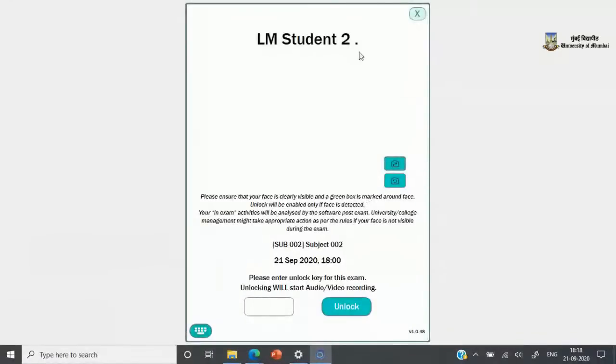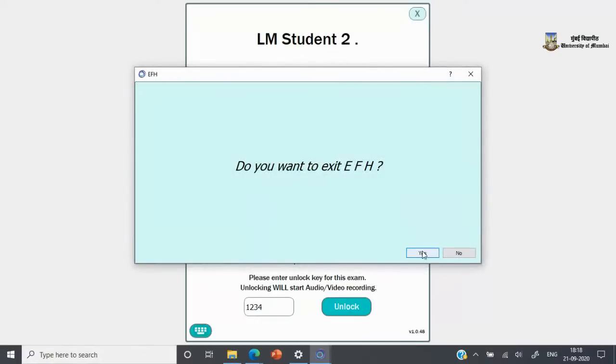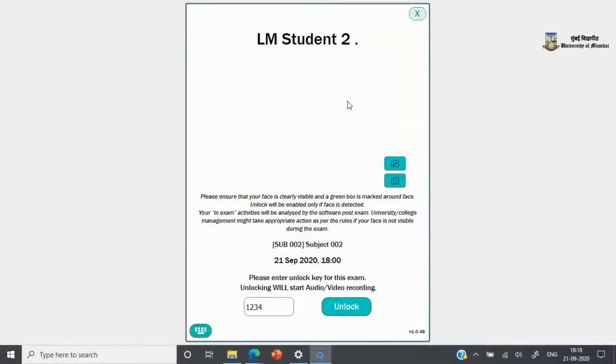Once you come here, you will be presented with the unlock key screen. Your camera will have to be switched on at this point for you to be able to proceed into the examination. Please wait while the camera detects your face. So since I may be using my camera for the webinar, my camera is not picking up the application camera. Please give me a few seconds while I just rectify this.